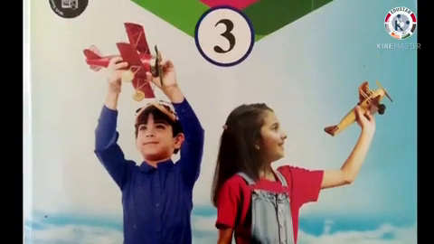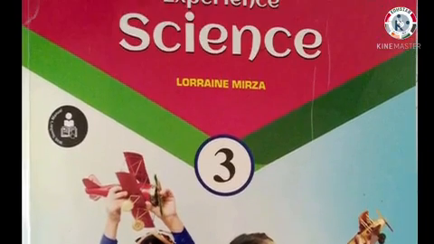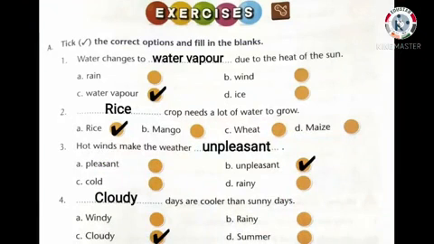Now, let's do the book exercise. Take your science book. Turn to page number 109. Book exercise A. Tick the correct options and fill in the blanks. First one. Water changes to dash due to the heat of the sun. The answer is option C.